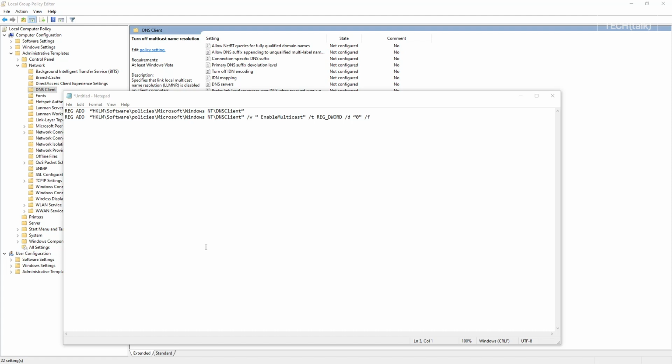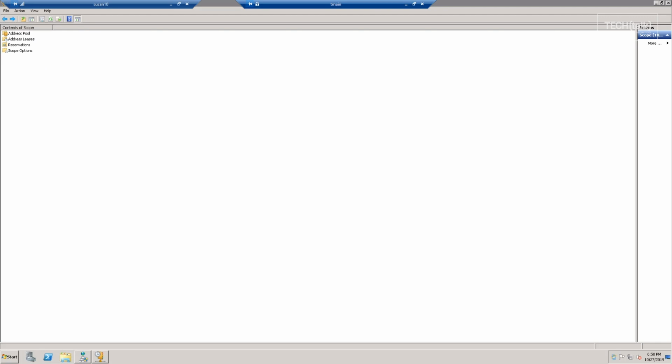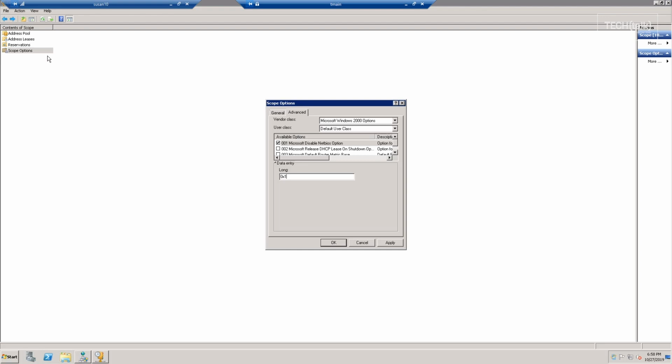LLMNR is used in both IPv4 and IPv6 networks. If LLMNR fails, then the NetBIOS name service kicks in. NetBIOS name service differs from the local multicast in that it works with IPv4 only. To disable NetBIOS, you'll need to use your DHCP snap-in on your domain controllers. You want to open your scope options for the network you're protecting. Right-mouse click and click on Configure Options. Now click on the Advanced tab and go into the Vendor class and choose Microsoft Windows 2000 Options.